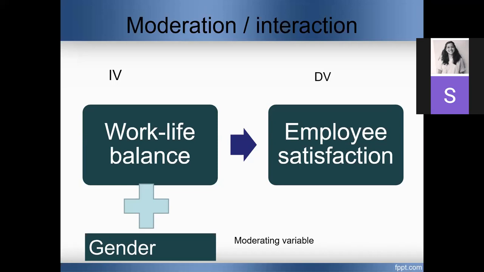So let's take an organization, ABC. Any company, ABC. Now there are both men and women working, and the company provides work-life balance to all. Now let's say for women, the satisfaction they attain because of work-life balance would be a score of 3.9.